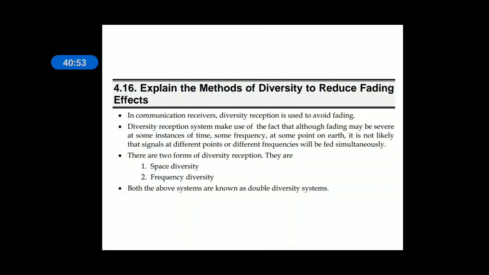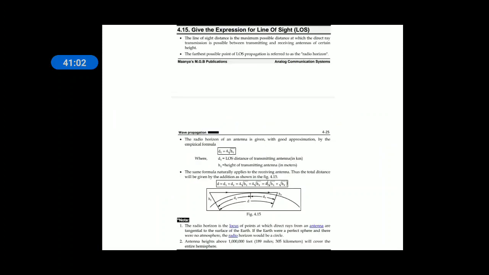The other names for space wave are line of sight communication, LOS, and the other name is direct wave communication.